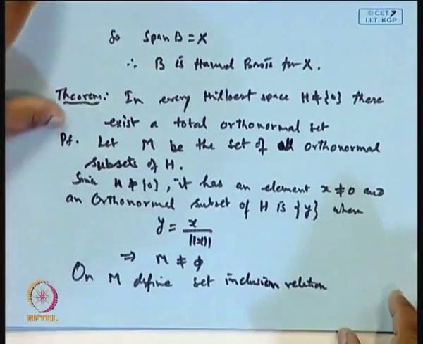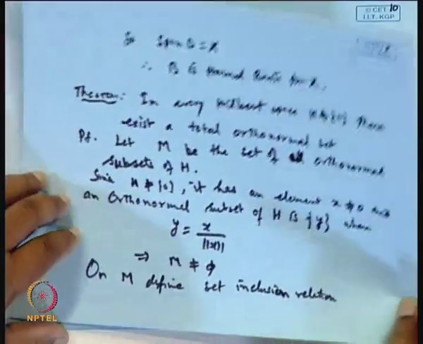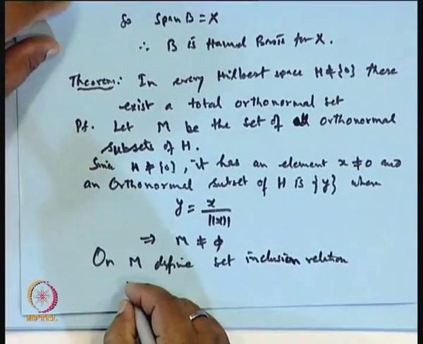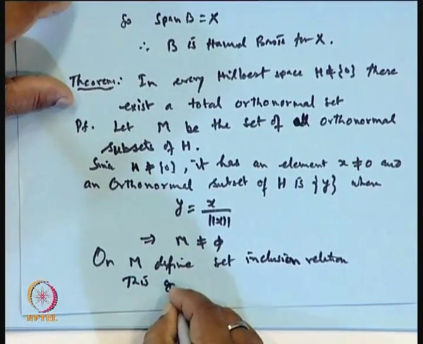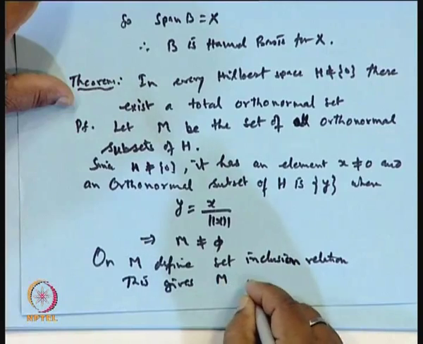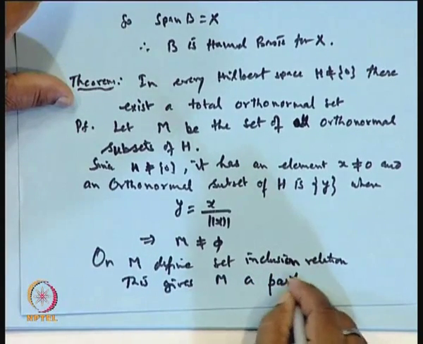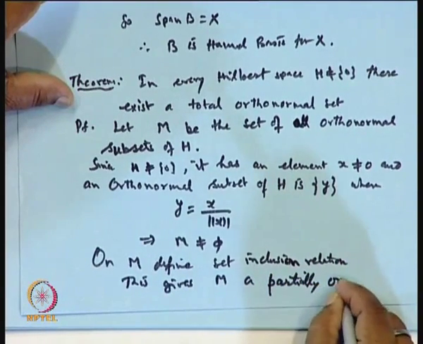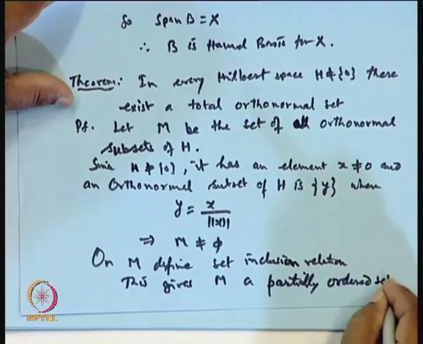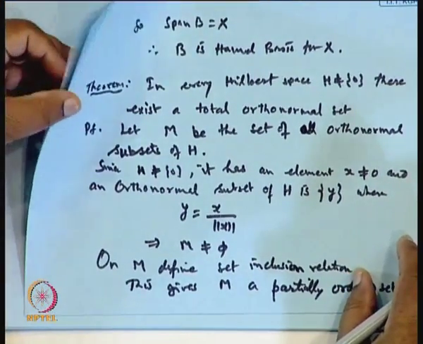So, M becomes a partially ordered set. So, M is a partially ordered set. So, this gives M a partially ordered set. Okay. Now, let us pick up a chain.